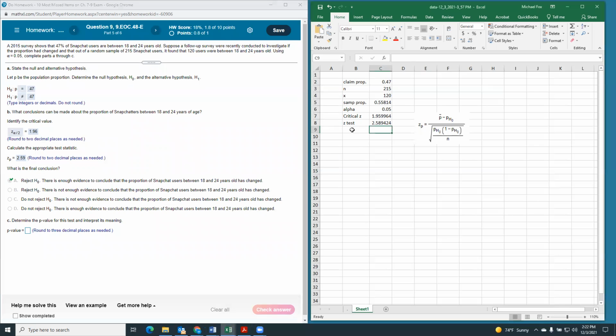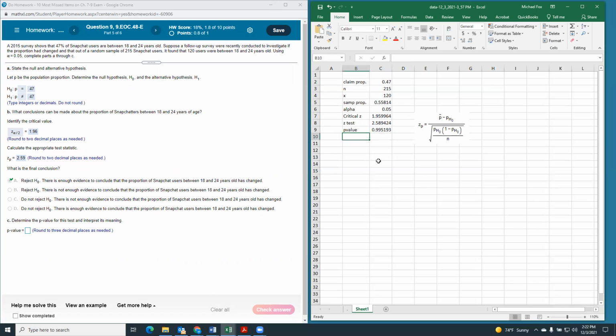What's the p-value? So this one's a little tricky because we're going to do NORM.S.DIST of our z-score and say it's true.